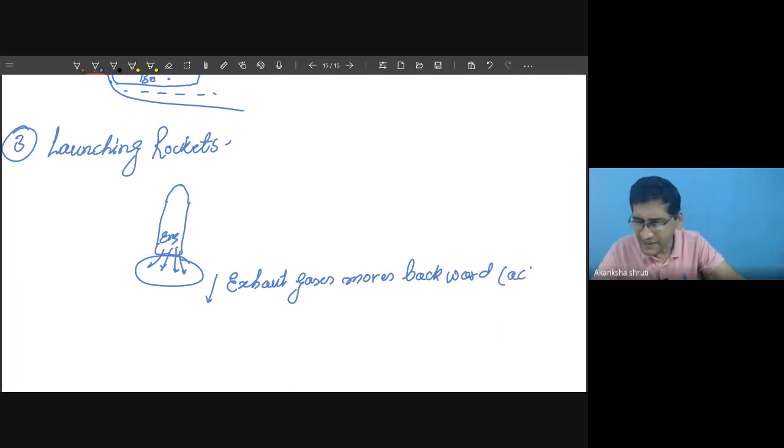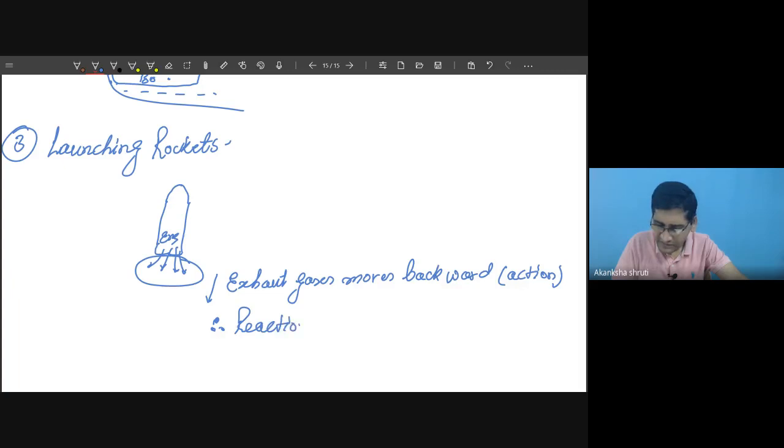This is basically the action. Therefore, a reaction in the opposite, forward direction is generated to move this rocket.